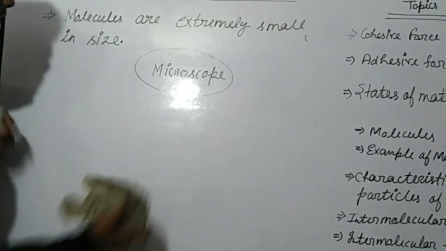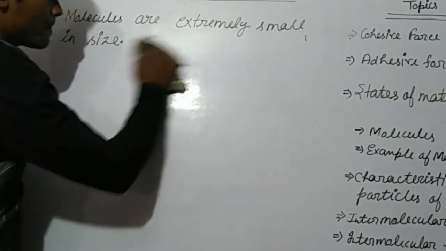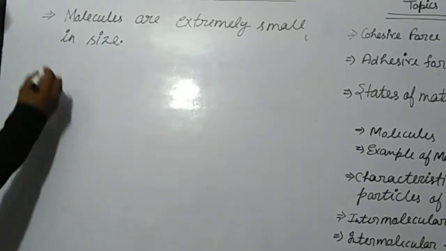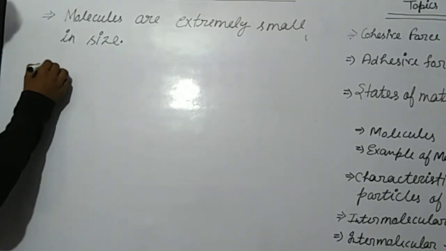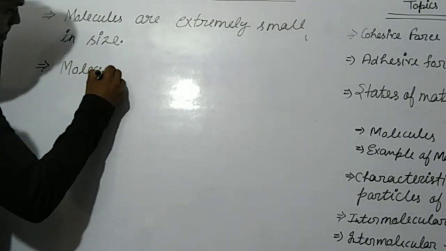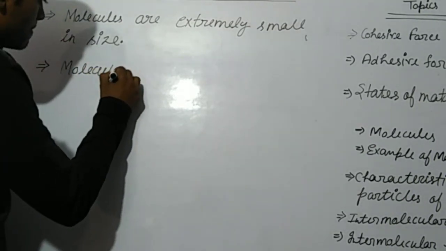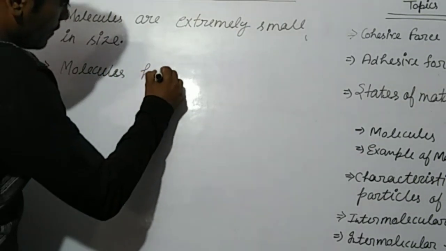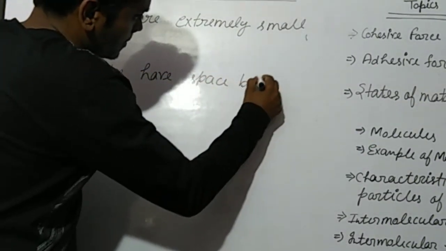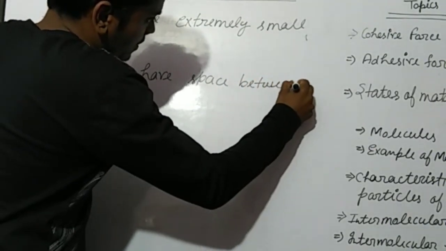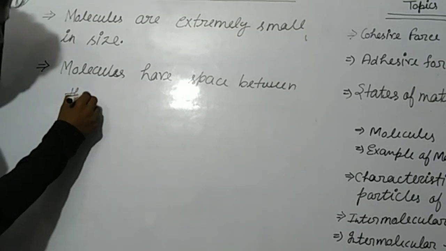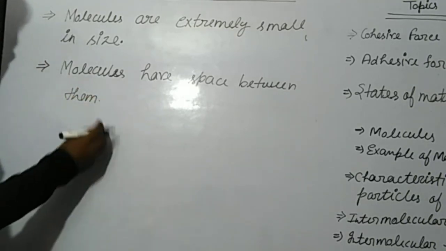Okay, now the second characteristic is molecules have space between them.